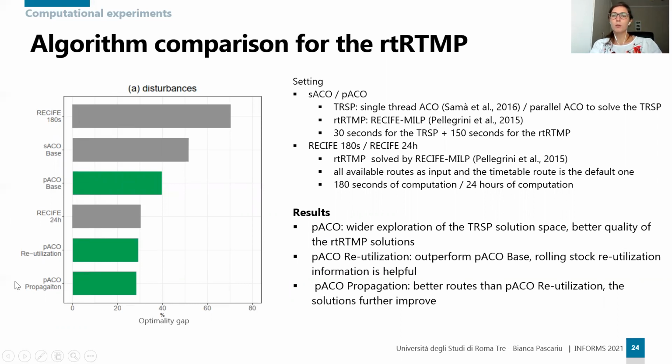From the results, we can see that the parallelization introduced in P-ACO base allows for a wider exploration of the TRSP solution space, which corresponds to remarkably better quality of the rtRTMP solutions. The results obtained by P-ACO reutilization outperform P-ACO base, indicating that the consideration of rolling stock reutilization information is helpful during the train routing selection process. The highest correlation between the TRSP and the rtRTMP solutions, obtained by approximating train delays by P-ACO propagation, actually leads to better routes than P-ACO reutilization.